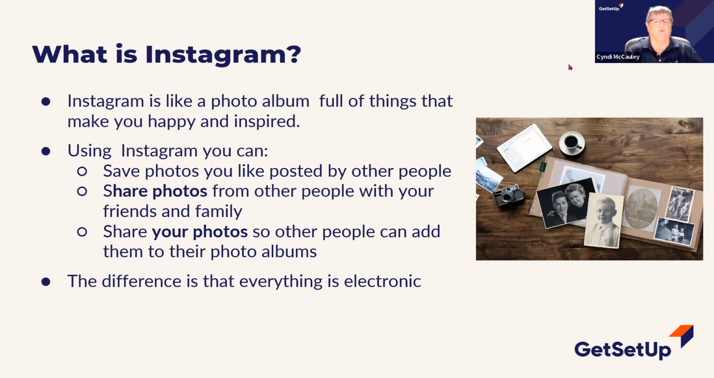So what is Instagram? It's basically like a photo album full of things that might make you happy or might be inspirational to you, or photographs that you like to look at. But whereas we used to put photographs in photo albums, go on vacation and create a photo album, put all the photos in it, that's kind of what we do, but this is all digital. Everything on Instagram is digital.